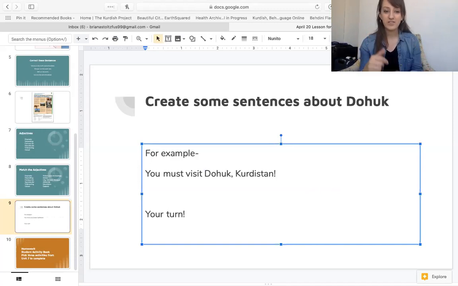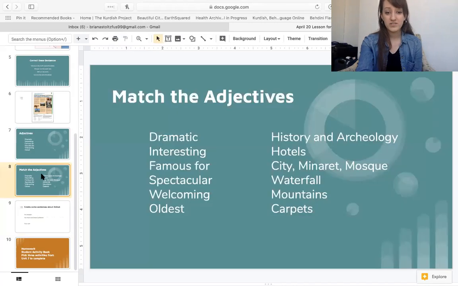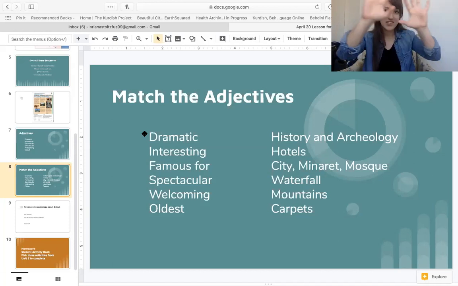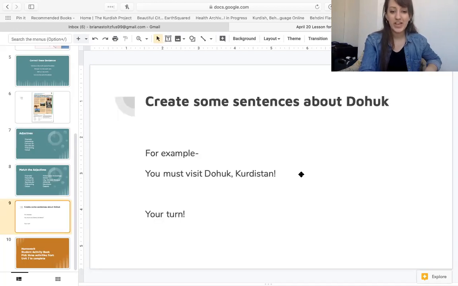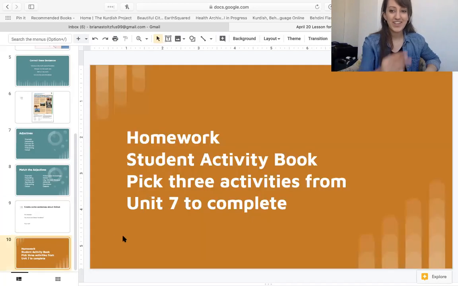Talk about the positive things. Use these words like Duhok has spectacular mountains. Duhok has welcoming hotels. Duhok has dramatic scenery. Duhok has interesting museums or interesting people. So create 5 sentences. Write them out and send them to me on WhatsApp so I can see and correct.